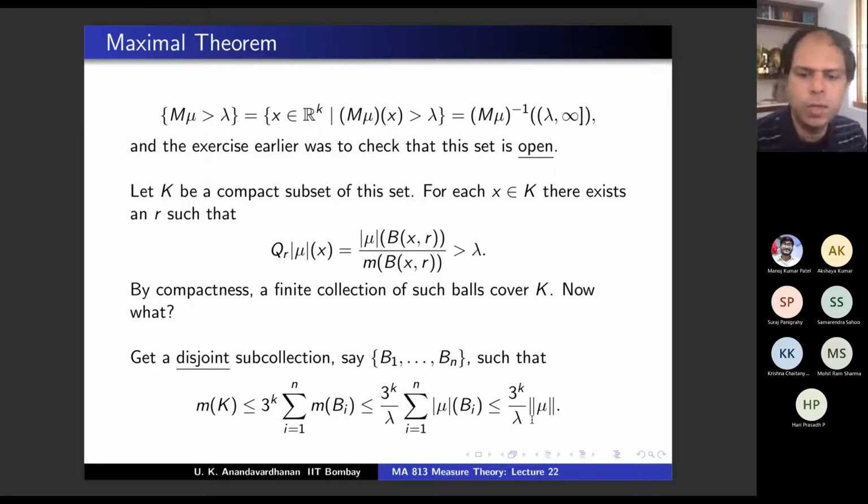No, in fact, you don't need the supremum. I'm only saying this is mod mu of the union of b_i, but the union of b_i is contained in R^k. So mod mu of the union of b_i is less than or equal to mod mu of R^k, but mod mu of R^k is what we call norm mu. Agree? So the crucial point here is that you can take mod mu of the union of b_i because b_i is disjoint.